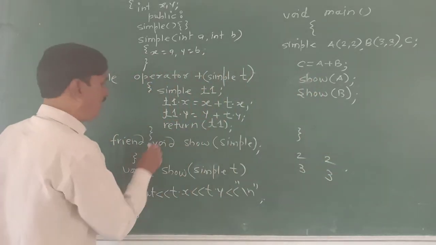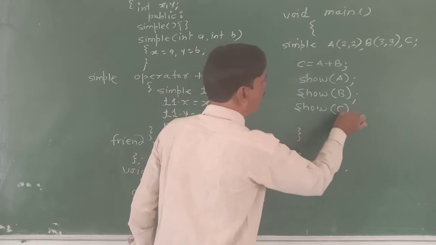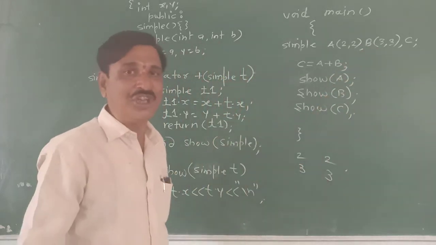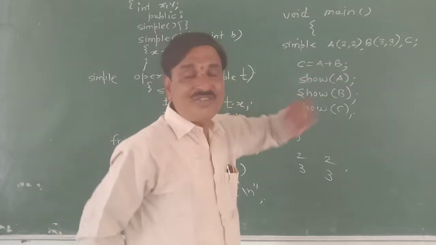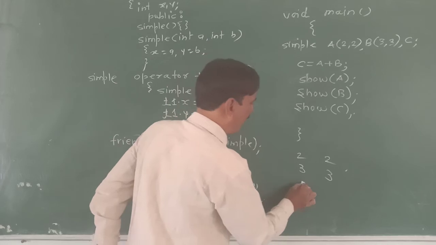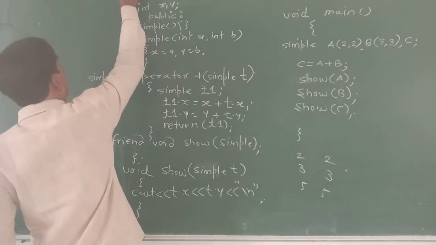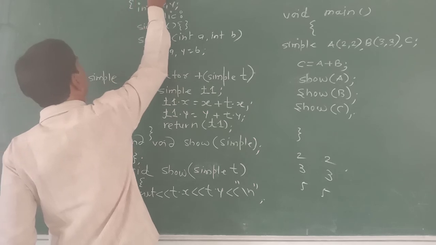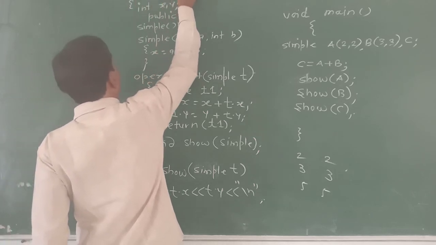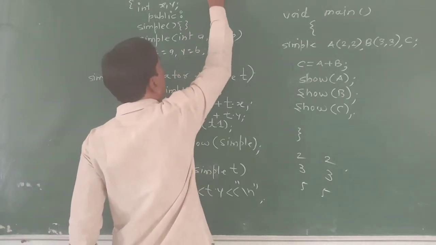And show of C: its data members were not initialized by a constructor; rather, we made the summation by using the operator. So here it is 5 and 5. Here, hash include is essential: hash include iostream dot h.